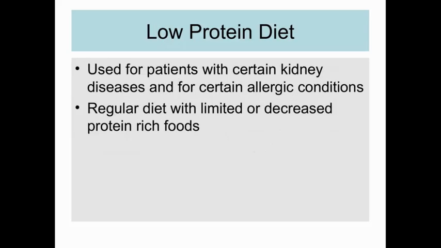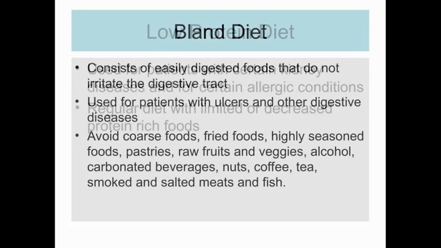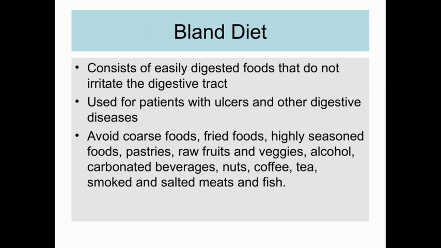Low protein diets are used for patients with certain kidney diseases and for certain allergic conditions. It is a regular diet with limited or decreased protein rich food. Next, we go on to bland diet. It consists of easily digestible food that does not irritate the digestive tract, used for patients with ulcers and other digestive diseases. Avoid coarse food, fried foods, highly seasoned foods, pastries, raw fruits, veggies, alcohol, carbonated beverages, nuts, coffee, tea, smoke, and salted meats and fish.